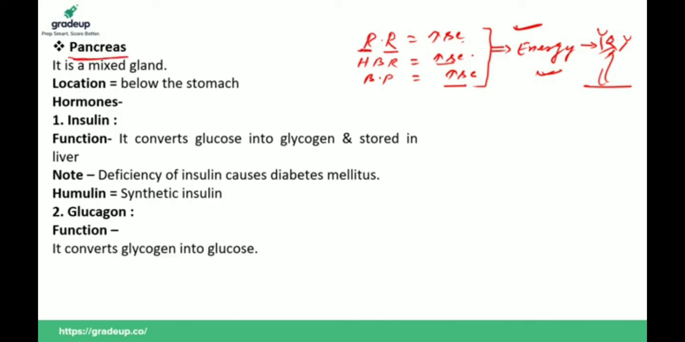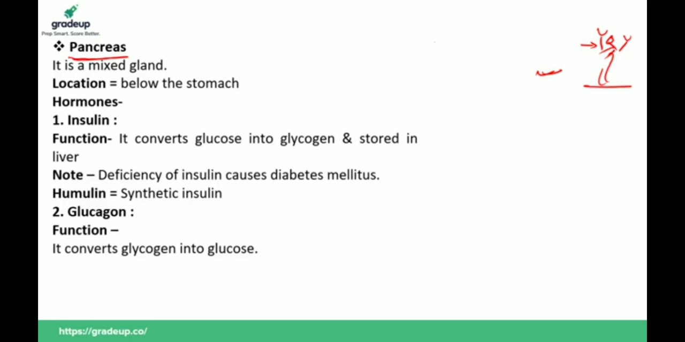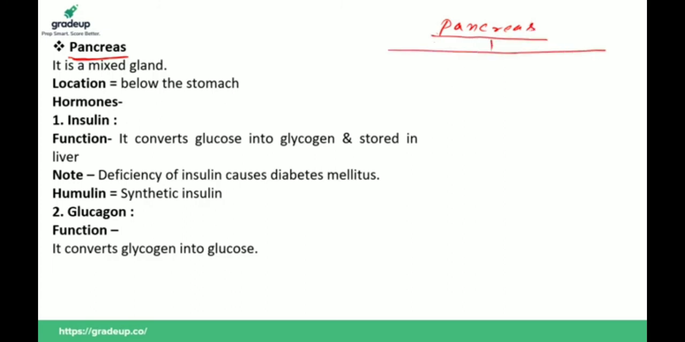Now we have the last gland, pancreas. It is normally called pancreas, not pancreas gland. You can say pancreas gland, but generally it is called pancreas only. So if you talk about the pancreas, let me explain first. It has two parts, exocrine part as well as endocrine part. Exocrine part secretes enzymes and endocrine part secretes hormones.